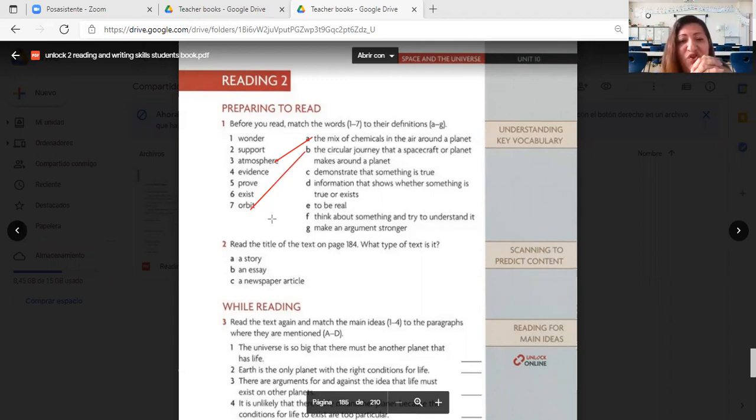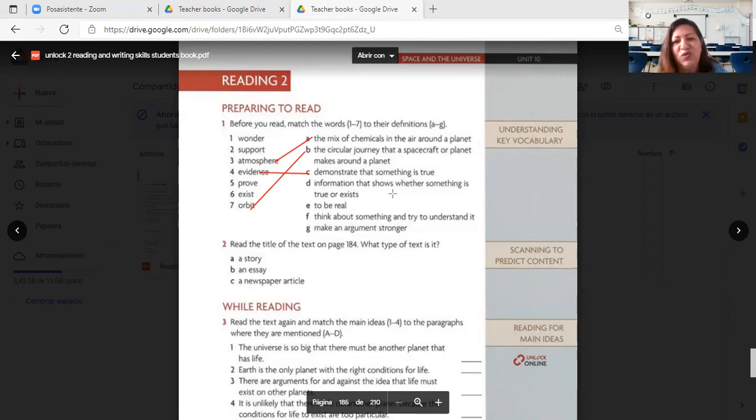Demonstrate that something is true. When we have to demonstrate it, we have to give, prove, no, evidence. I'm sorry. Yes, evidence. When we have to demonstrate that something is true, we have to give evidence. We have to show that it is true.